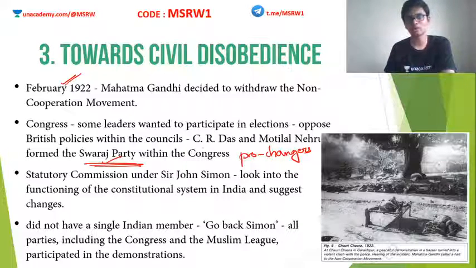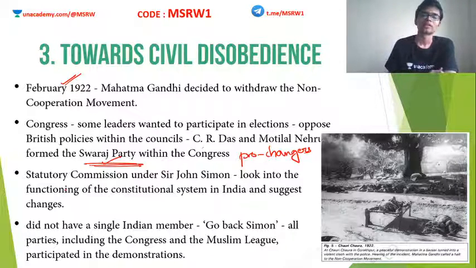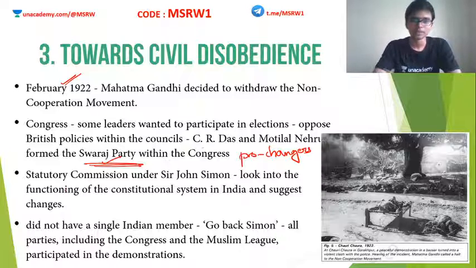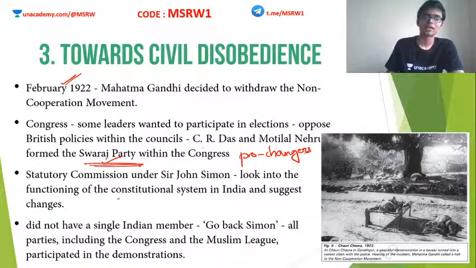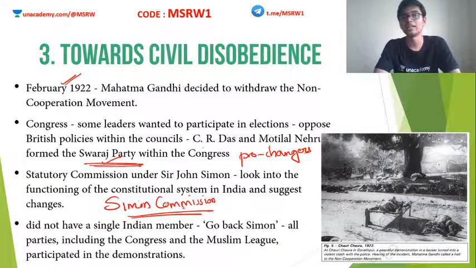And the Indian national movement was going on. We have to study some more events around this time, but that is beyond the scope of this particular textbook. So we will study that in a later textbook. Anyway, in 1927, the British cabinet approved a statutory commission known as the Simon Commission. The Simon Commission was appointed by Britain in 1927.